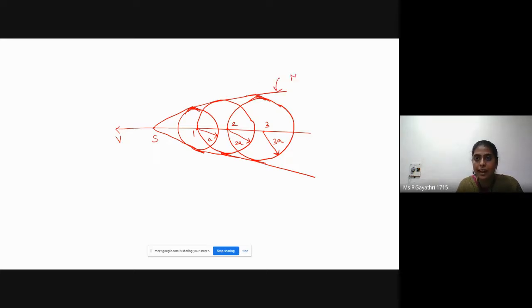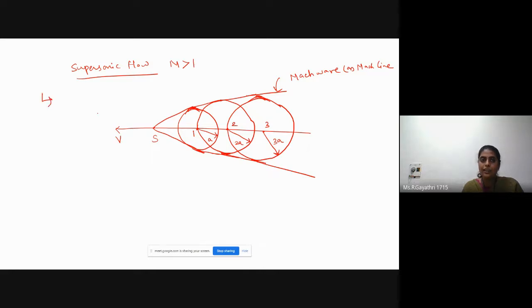This is known as Mach wave or Mach line. Supersonic flow means Mach number is greater than 1.